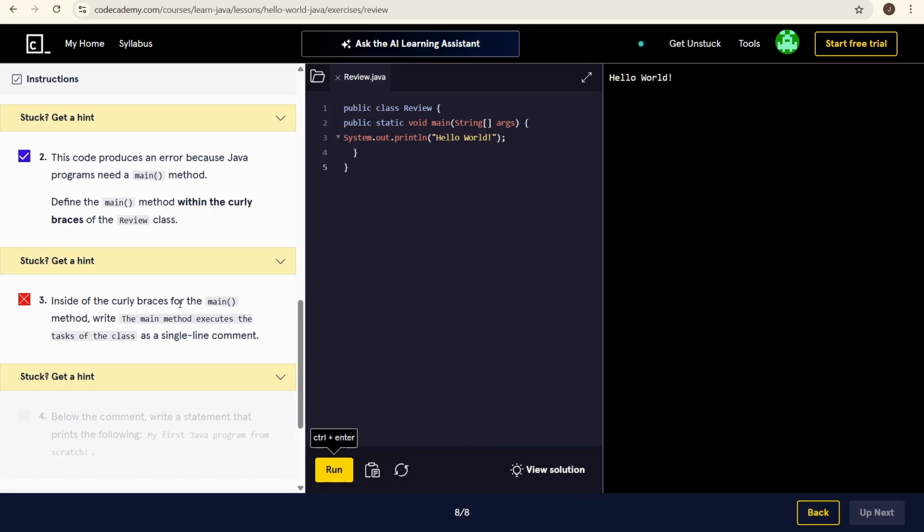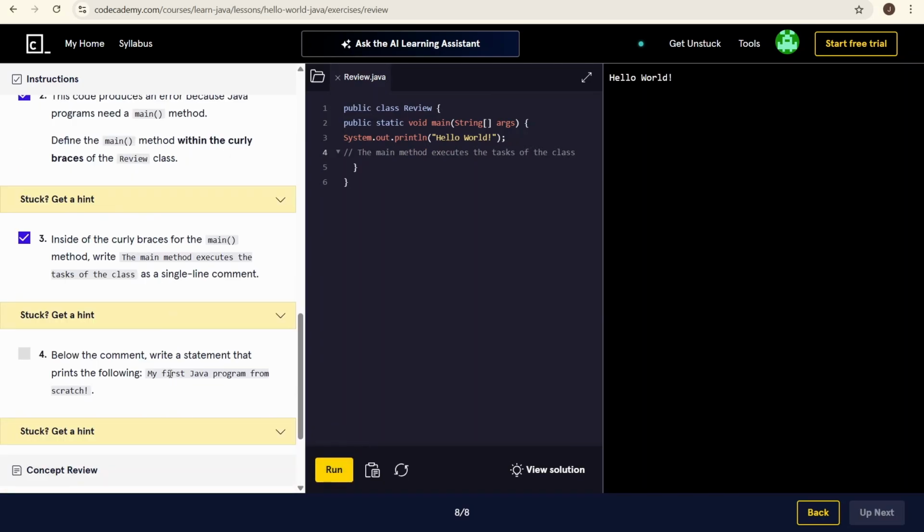Okay, inside of the curly braces for the main method, the main method executes, so I'm just going to copy this. We're just going to write that here. Just going to be a single line. Control V. Now, yes.